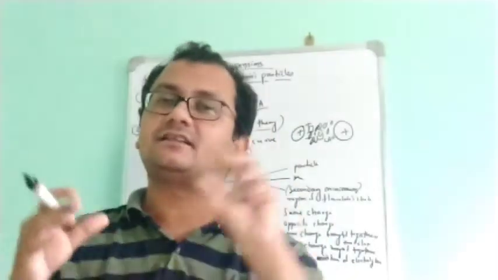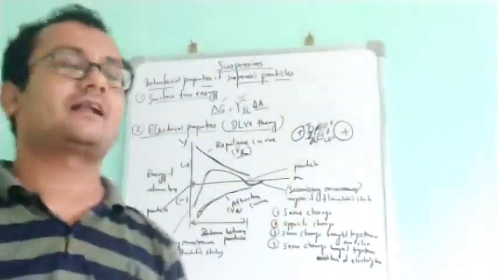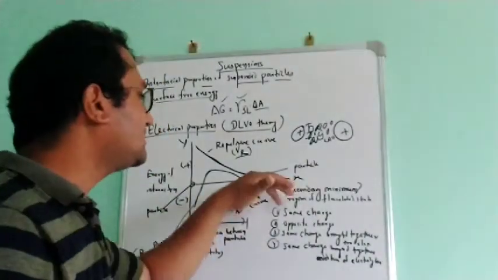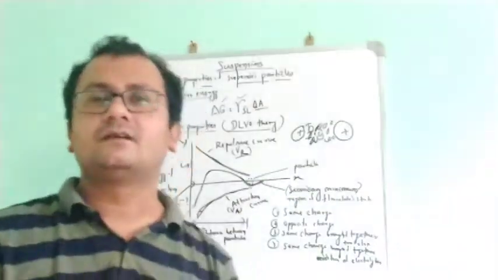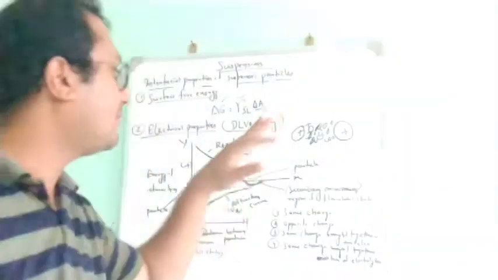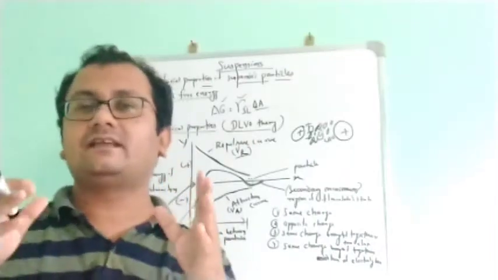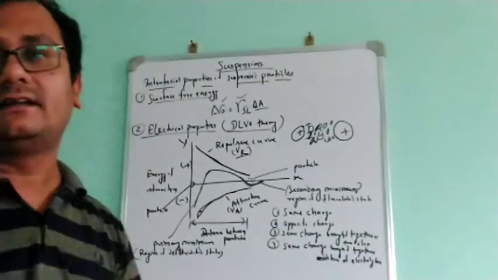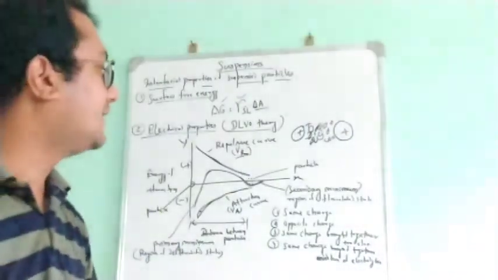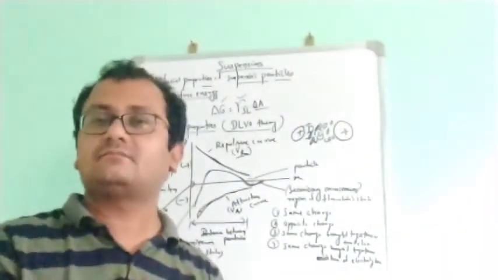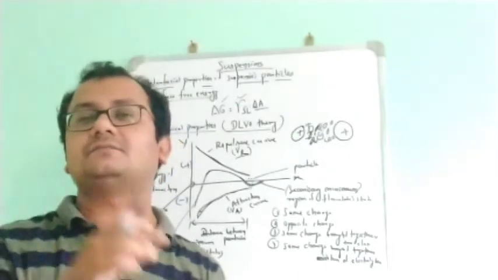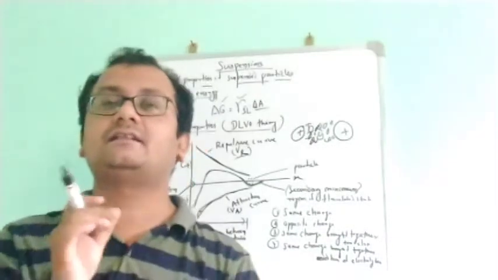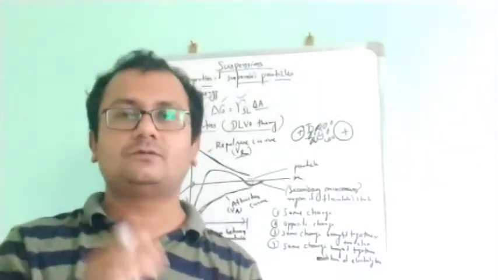And whenever we shake the suspension, the flocks will also try to move, behaving like one type of molecule. So this is your secondary minimum. That's why this phenomenon occurs, and we can stabilize by adding the flocs. We get an attractive force by addition of electrolytes in the suspension, and when we shake, the flocs will move. And what is the benefit of these flocs? They won't settle in the bottom, because there is always a system.